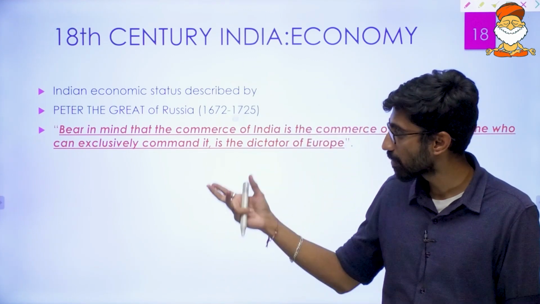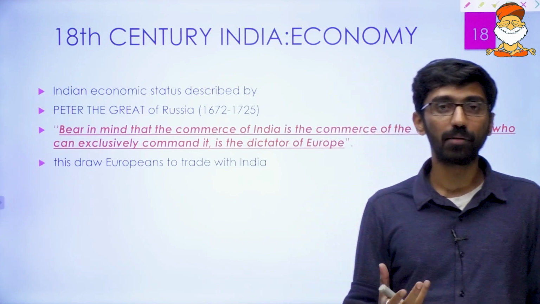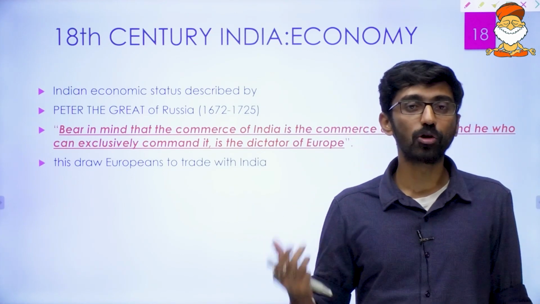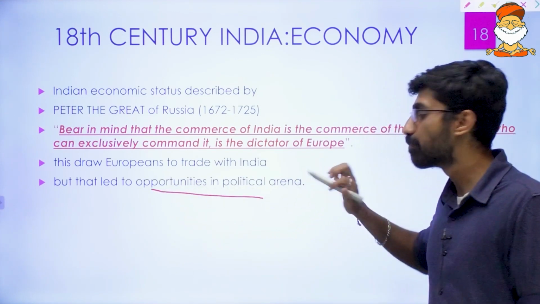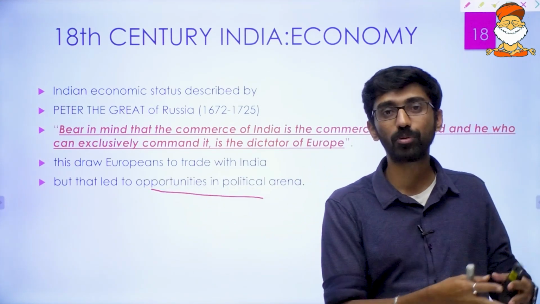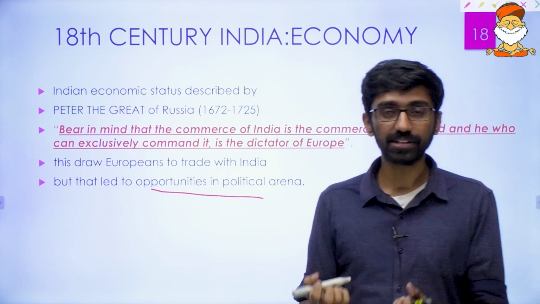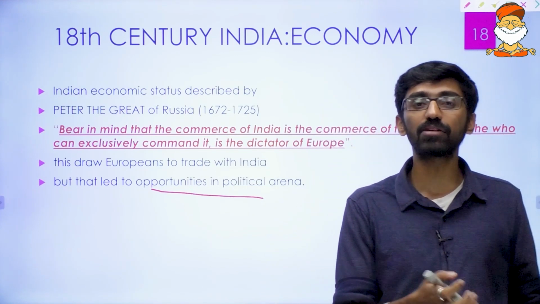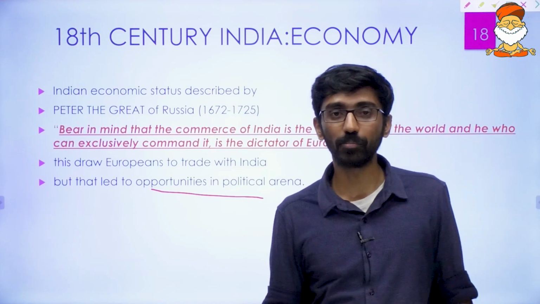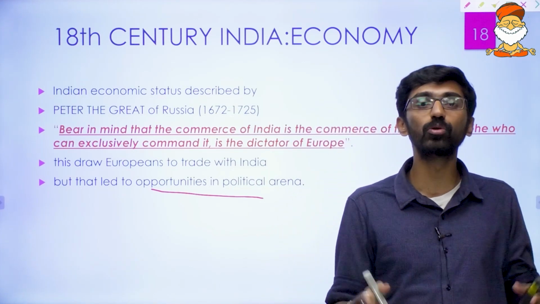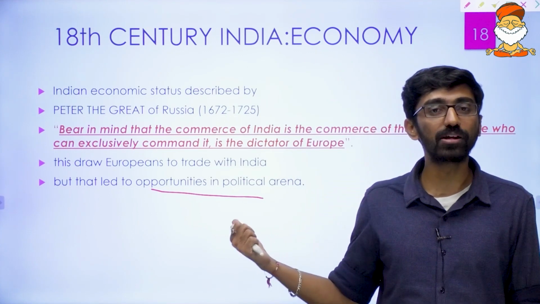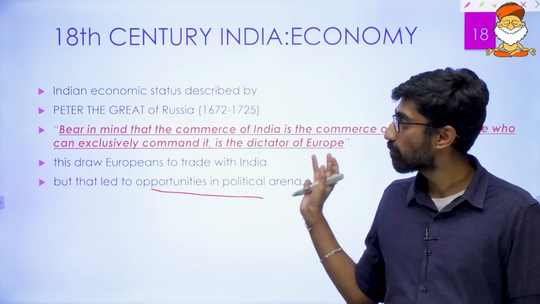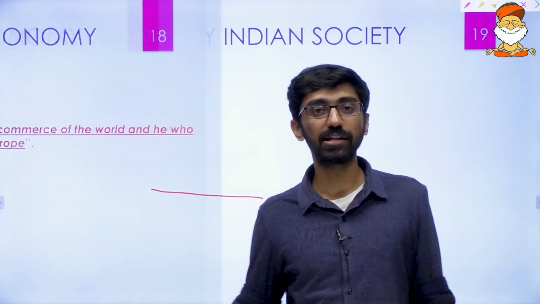So ultimately, this commercial attraction led the Europeans to come to India, and they found a lot of opportunities in the political arena, and we already discussed the political structure of India. Now the economy was attracting, and at the same time the political structure was far more attracting, because there is no unity in India, and the economy was attracting because a lot of prosperity is there, and now they utilize it to their advantage. So this is about the economic structure of India in the 18th century.